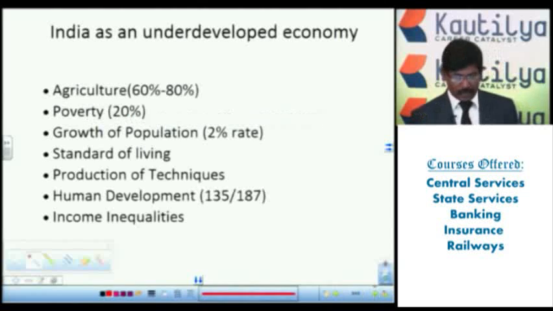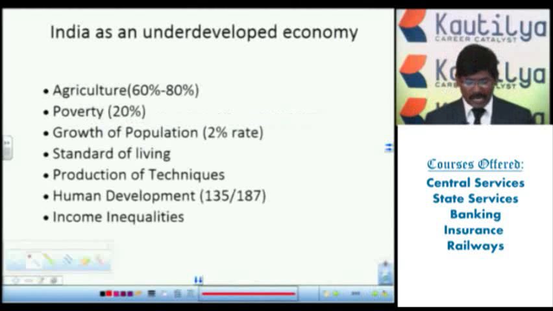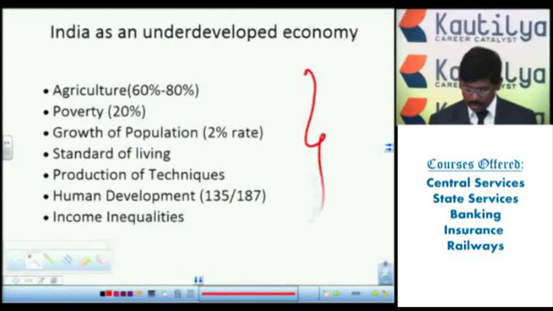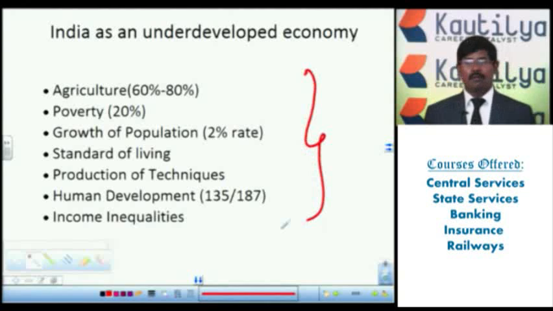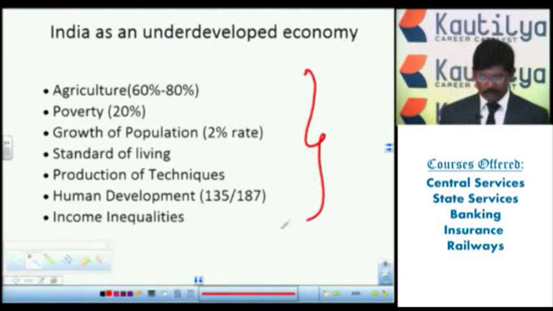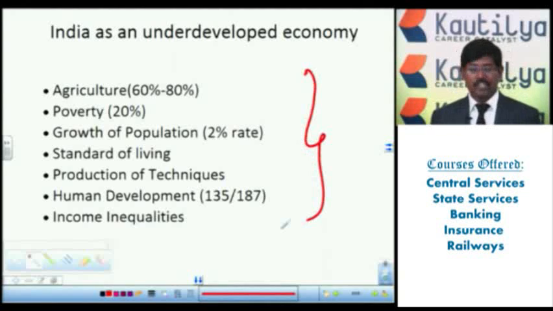First one, see why India is called an underdeveloped economy. Based on these features, the Indian economy will be called an underdeveloped economy. What are those features? First one, agriculture.